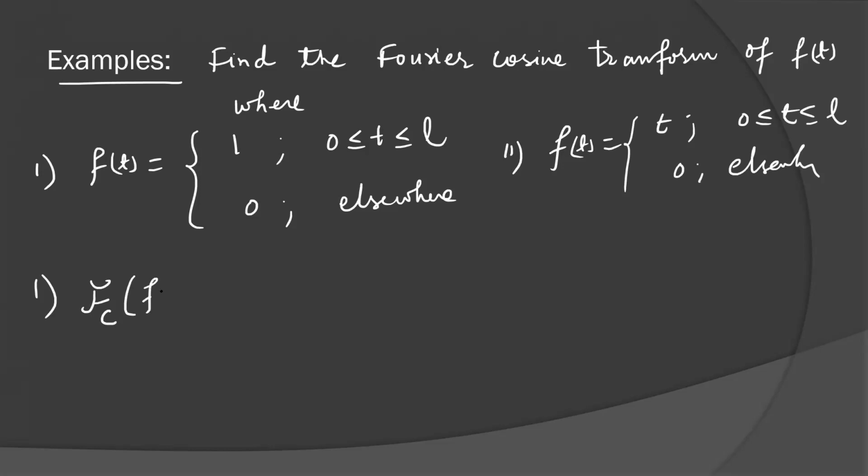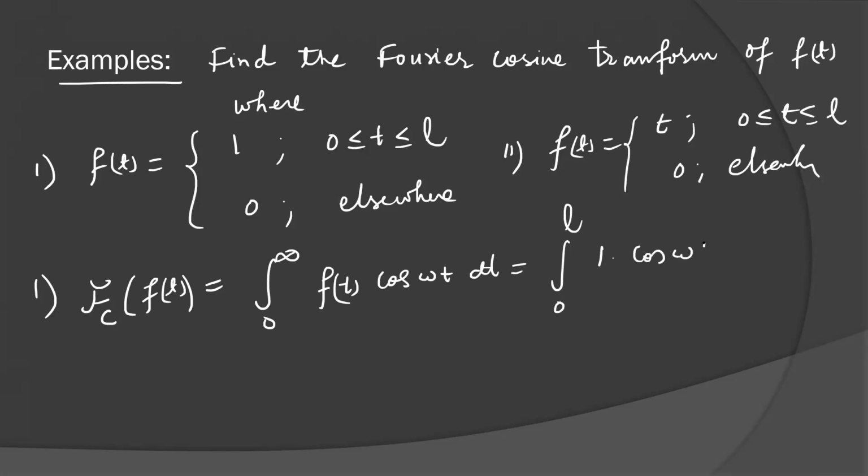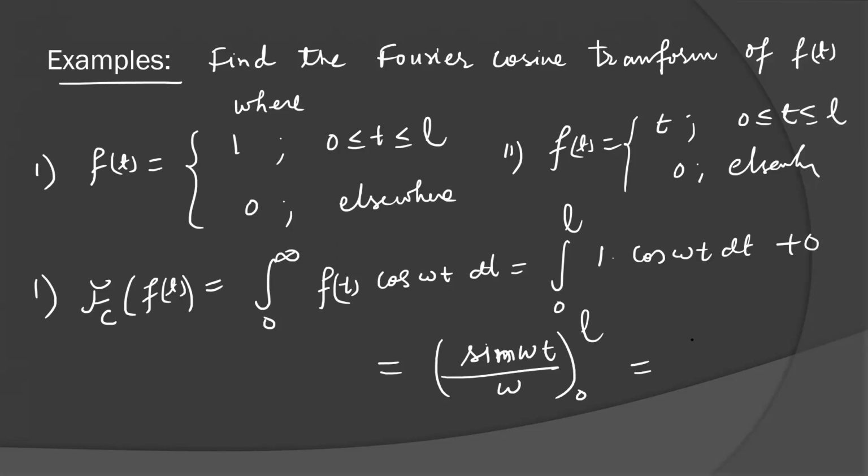The Fourier cosine transformation of f(t) is defined as the integral from 0 to infinity of f(t) cos(omega t) dt. So it is equal to the integral from 0 to L only, because in the other interval the value is 0. 1 into cos(omega t) dt plus 0. If you integrate it, the integration of cos(omega t) will be sine(omega t) over omega, from 0 to L. If you apply the upper limit, you will get sine(omega L) over omega. For the lower limit, the value will be 0. This is the Fourier cosine transformation of the given function.